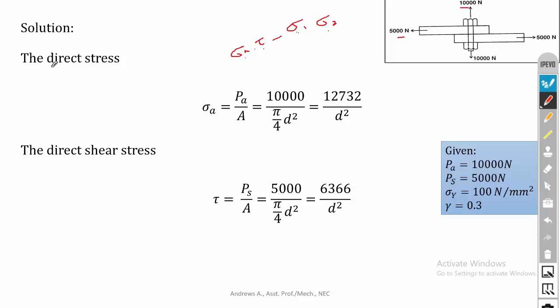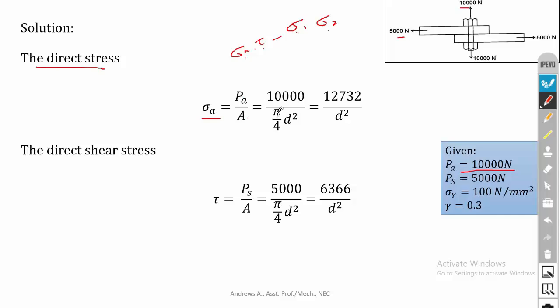So we will start with the direct stress first. We know that the equation for axial stress is sigma A is equal to PA divided by A. Since it is a bolt, the cross section is circular. So PA I have substituted, PA is given, it is 10,000.